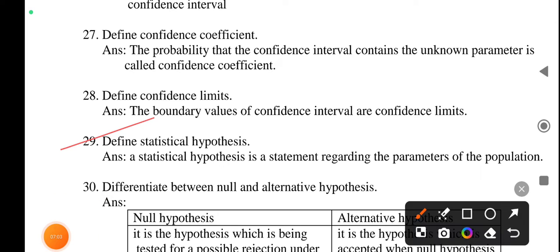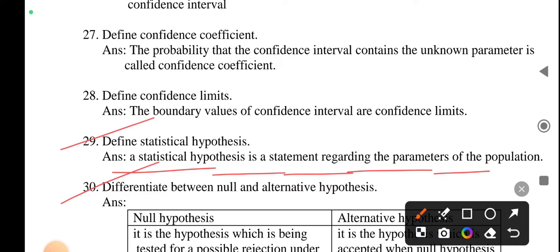Define statistical hypothesis. Statistical hypothesis is a statement regarding the parameters of the population. Difference between null and alternative hypothesis.